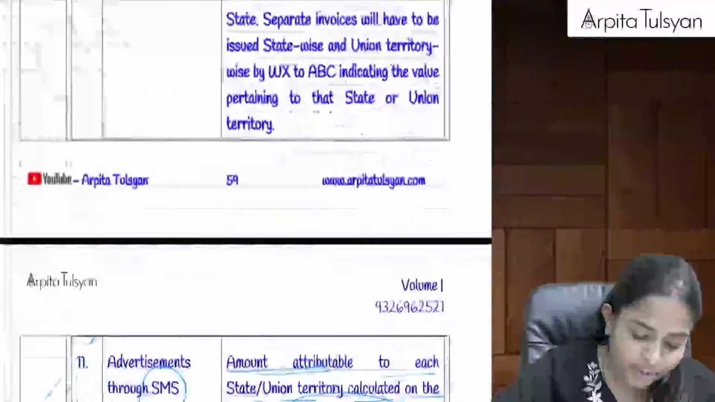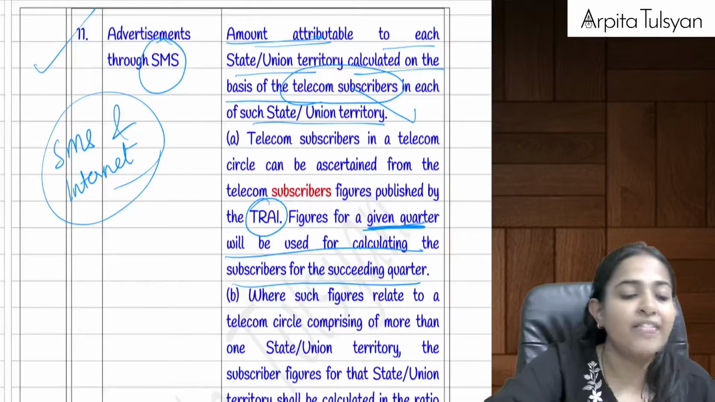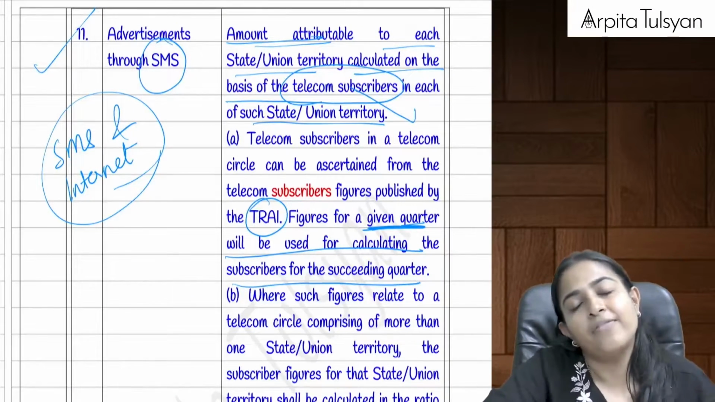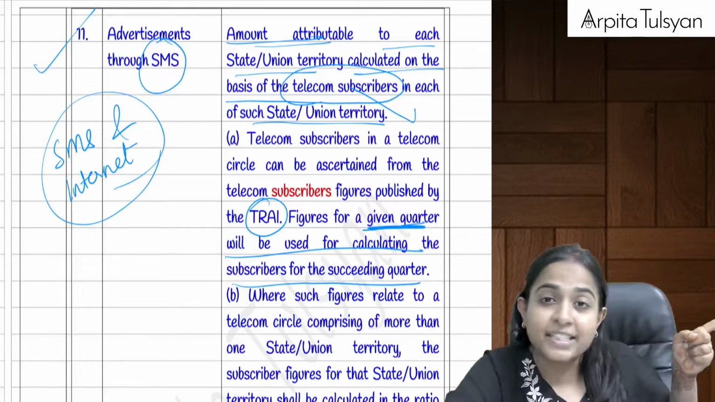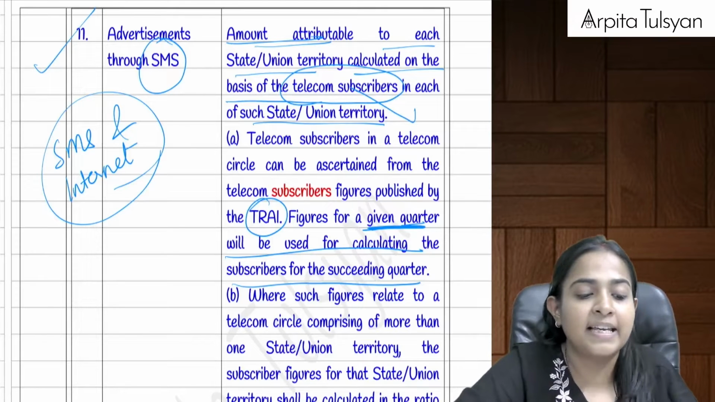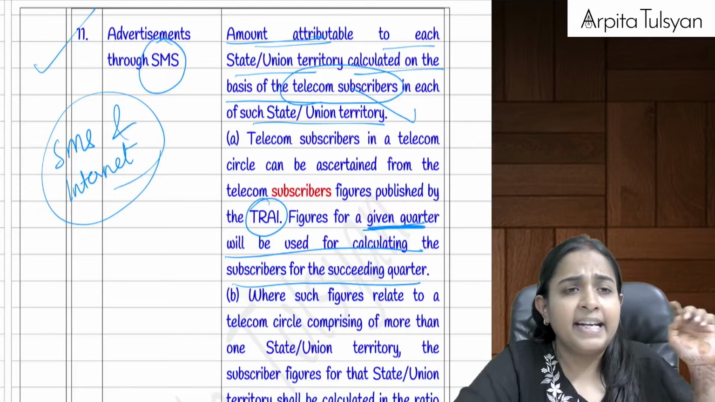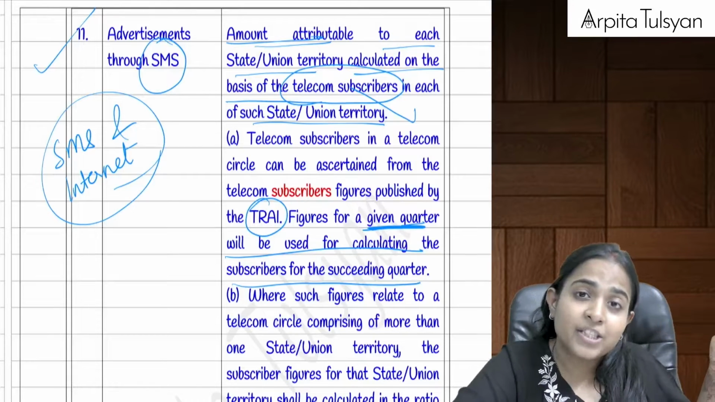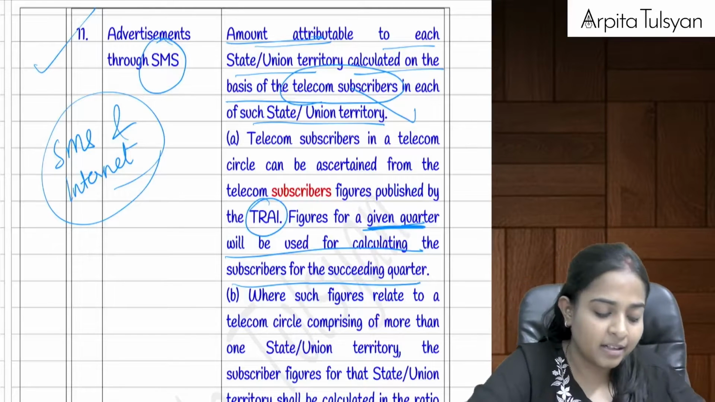And the last one. Just remember one more thing. When we were doing cable, or when we were doing TV, we took the number of viewers for the last week of the last quarter. When we are doing it for internet, we are taking the number of internet subscribers of the last quarter. Total number of internet subscribers in the last quarter.